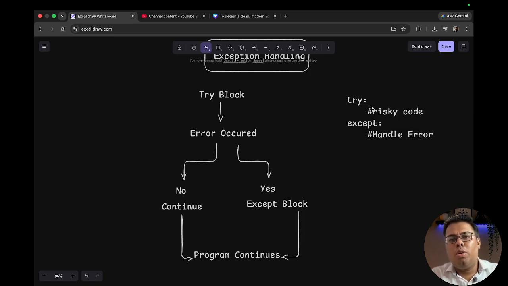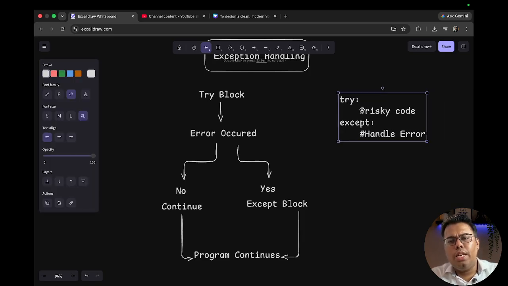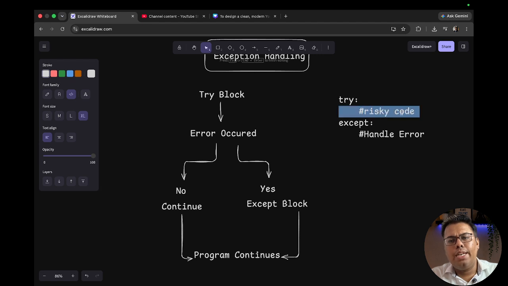So in the try block, whatever the risky code that we feel there is an error, that we will write, and whatever the handling of that error, that we will write in the except block. If there is no error, the except block will never get executed. It simply gets skipped. Here in the flowchart you can see that.